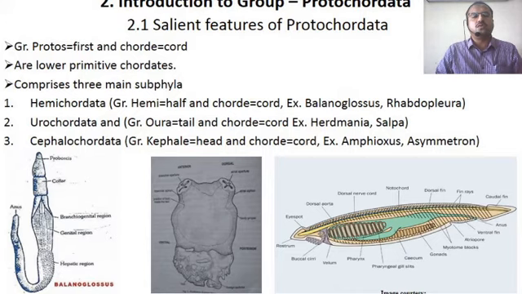The first figure shows Balanoglossus, which belongs to Hemichordata, the second is Herdmania, which belongs to Urochordata, and the third is Amphioxus or Branchiostoma, which belongs to Cephalochordata. So these are the representative examples of these three subphyla.